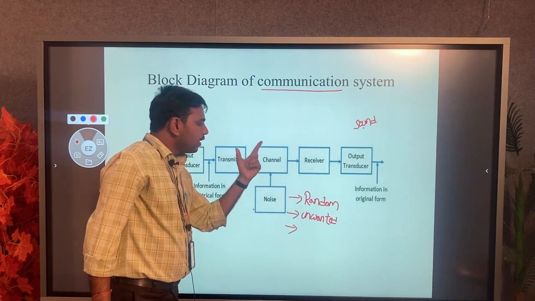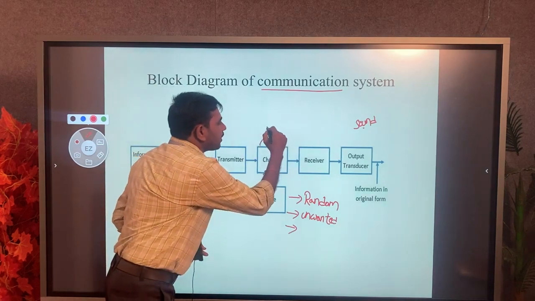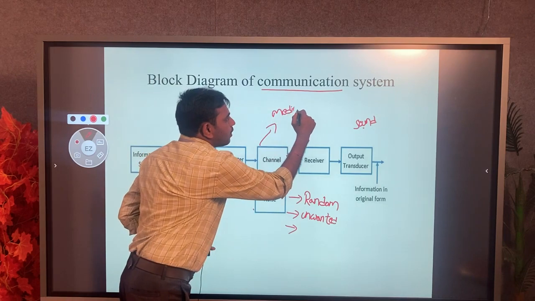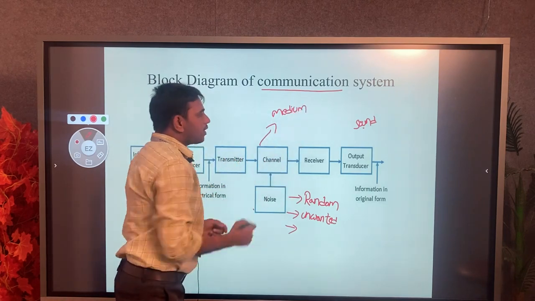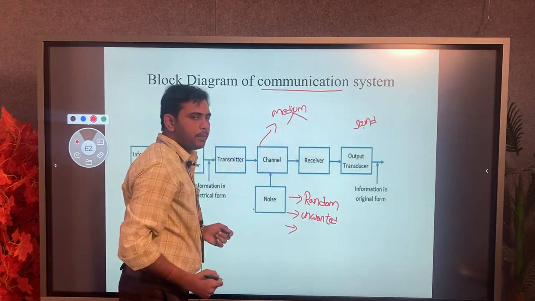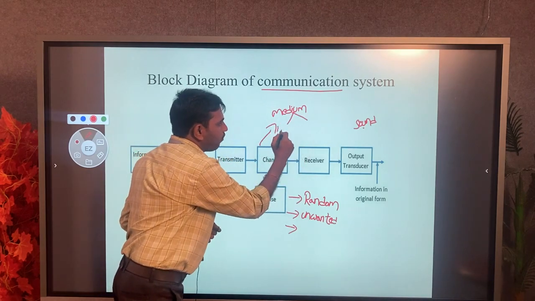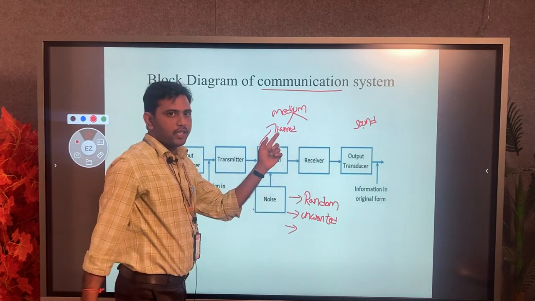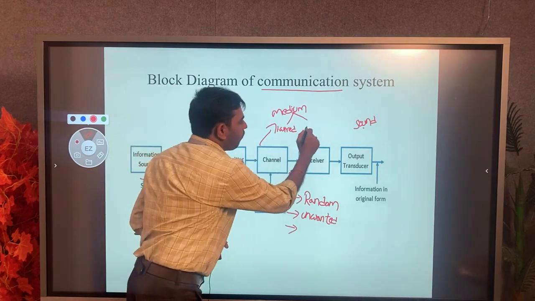Now the channel is also called the medium, or transmission medium. The medium is classified into two types: the first is wired communication and the second is wireless.